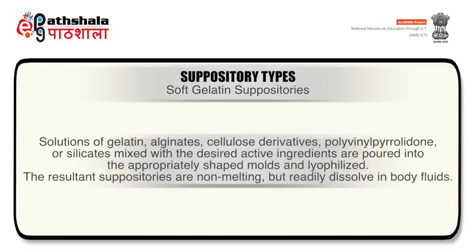Solutions of gelatin, alginates, cellulose derivatives, polyvinyl pyrrolidone or silicates mixed with the desired active ingredients are poured into appropriately shaped molds and lyophilized. The resultant suppositories are non-melting but readily dissolve in body fluids.